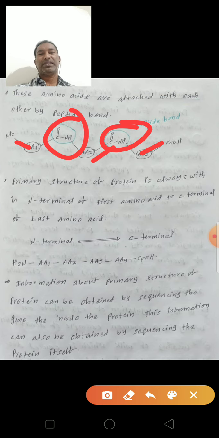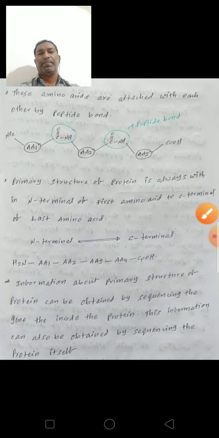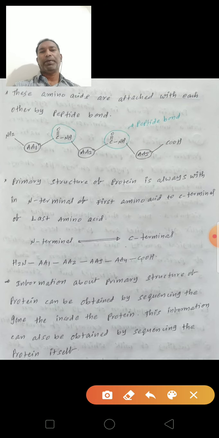Next, the primary structure of a protein is always written from the N terminal of the first amino acid to the C terminal of the last amino acid. This is the N terminal of the first amino acid.